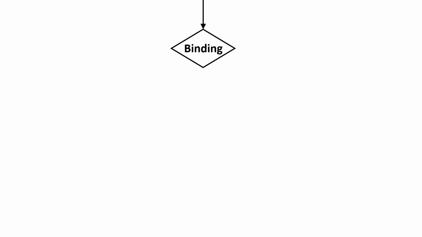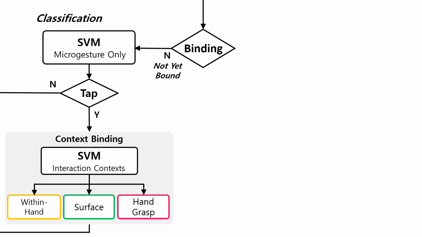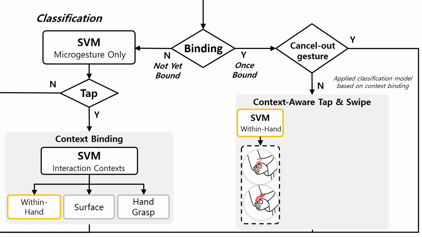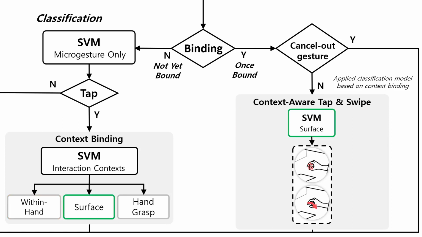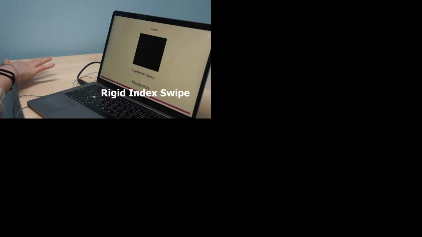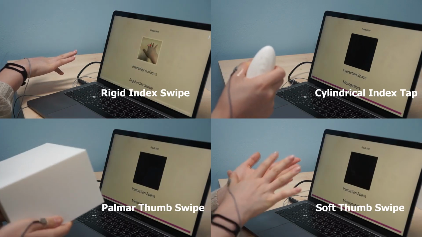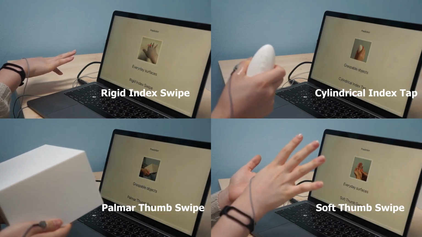Depending on whether it is bound or not, these are fed into different classifiers. If it is not yet bound, it goes to the classifier for interaction spaces. Otherwise, the second-level classifier recognizes the gesture and type. If the system can understand different contexts quickly, it will support adaptive scenarios.